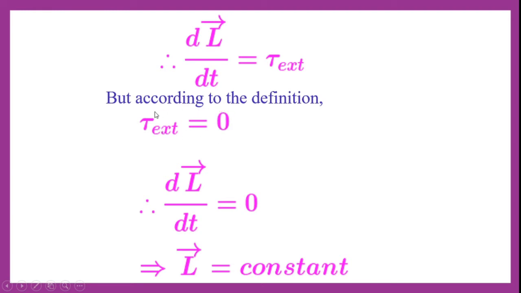So when we substitute tau external equal to 0 in the above equation, we get the rate of change of angular momentum equal to 0. That implies our angular momentum remains constant. So this is how we prove the law of conservation of angular momentum.